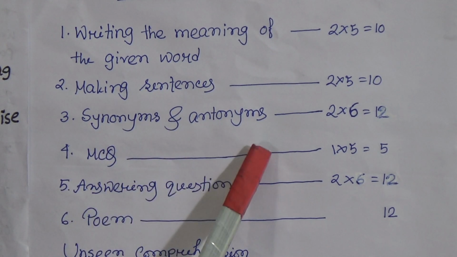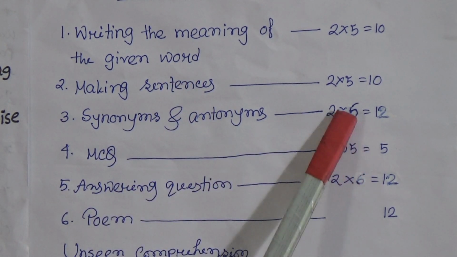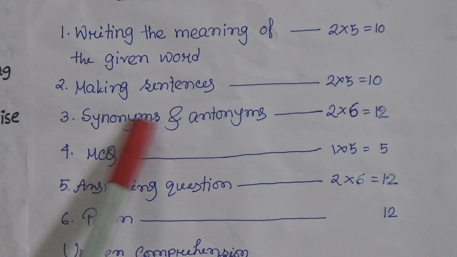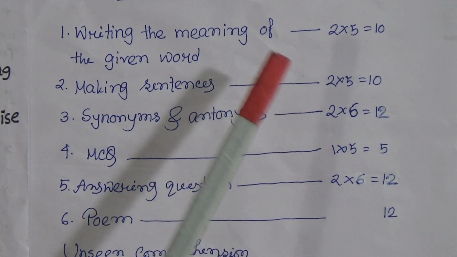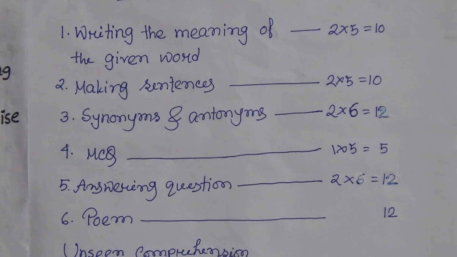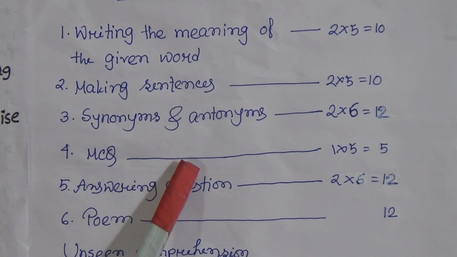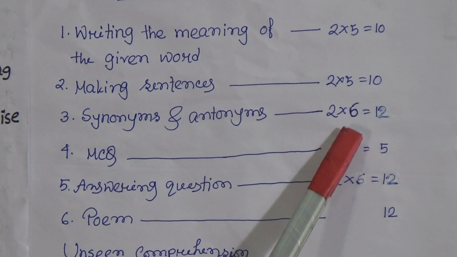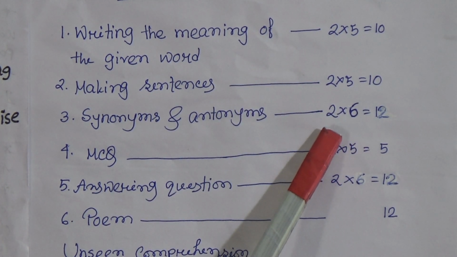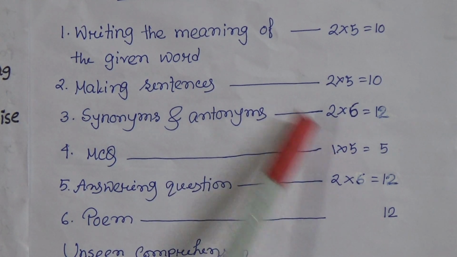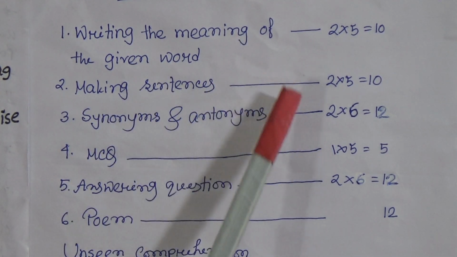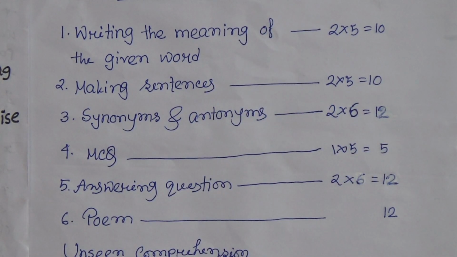Synonyms and antonyms. 6 words will be given for writing the synonyms and antonyms. That means you have to write 1 synonym and 1 antonym for each word, and each word contains 2 marks. That means 1 mark for synonym and 1 mark for antonym, and the total mark is 12.